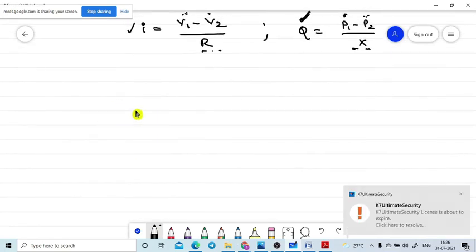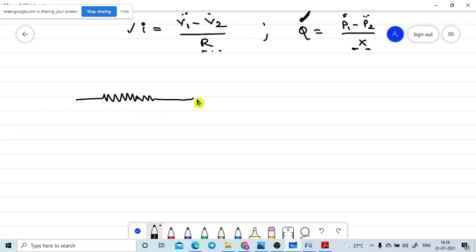Now, the resistors are in series connection. Let me take only two resistors, which is enough for us, R1 and R2, with potentials V1, V2 and V3. If the resistors are in series connection, the current flowing through the resistors must be equal. Is it correct or not? Yes, sir. The current flow must be equal throughout the resistors.